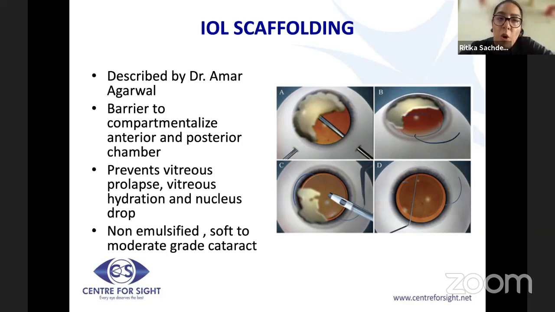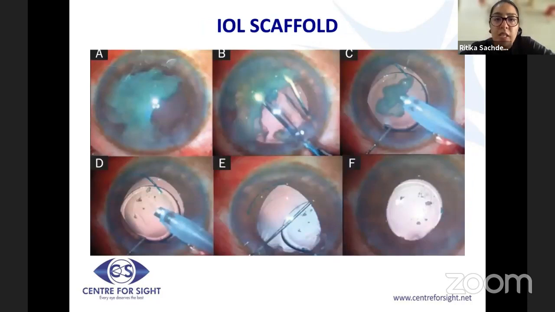So this is a technique popularized by Dr. Amar Agarwal, wherein a 3-piece IOL again comes to your rescue. After levitating the nucleus piece up, you put it behind the nucleus piece so as to give you a life jacket or a lifeboat of an IOL scaffold. Do note that this technique works well for soft cataracts. I would not recommend it for moderate to hard cataracts because you risk endothelial damage to a significant degree.